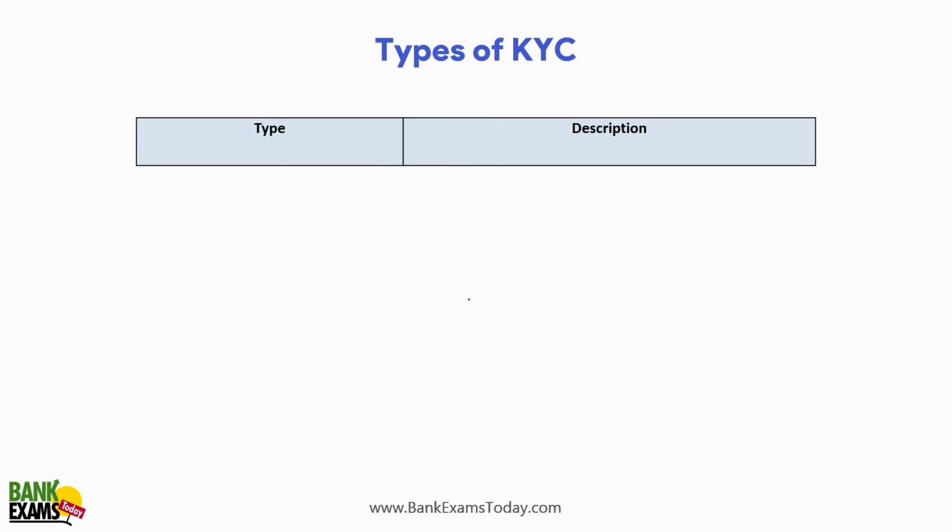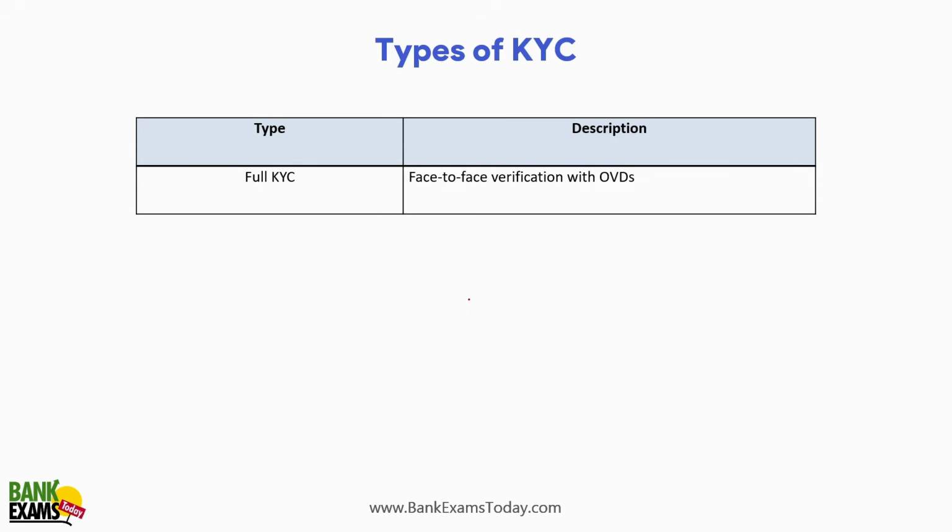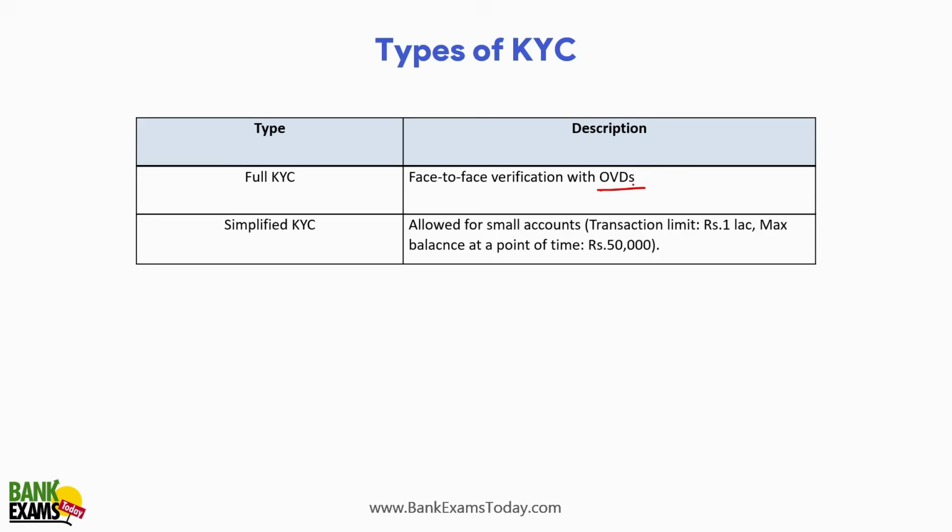So types of KYC, very important point. First one is full KYC. It's a face-to-face verification with the OVDs, जो अभी documents discuss करे हैं. It's a face-to-face verification with biometrics. Simplified KYC, it's allowed for the small accounts. What are BSBD, small account or BSBD accounts in which the transaction limit is 1 lakh rupee in 1 year and maximum balance is 50,000 rupee in a year. Okay.